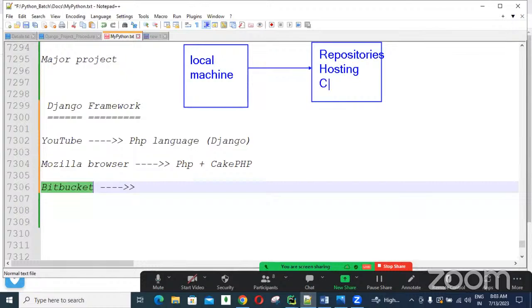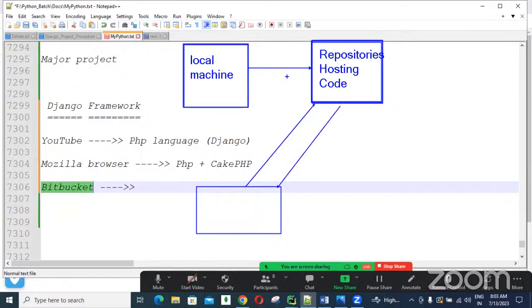Simply hosting code. After developing on the local machine, by using some commands we move it to the hosting platform. If our code is available on the hosting platform, then your teammates and other people can also interact with it. So there is bidirectional communication, and for that there are separate commands. I will take care of all these commands in real time. Very, very important. So here, for example, employee one, E1, and here employee two.